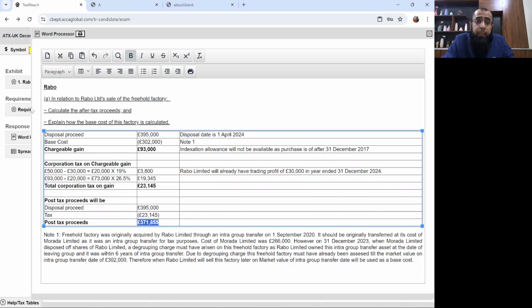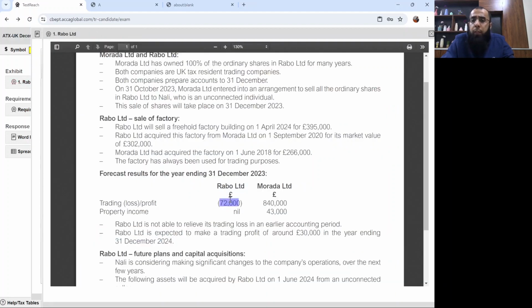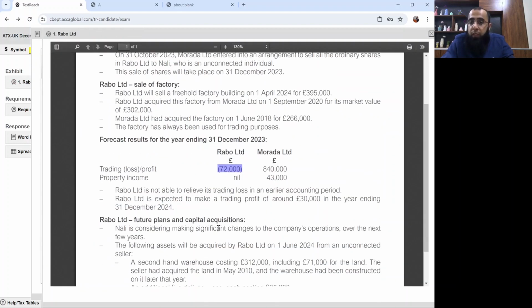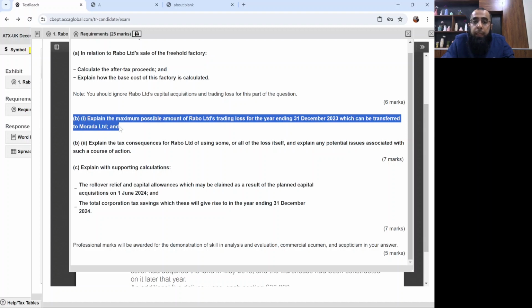Now, if you look forward, the 6 marks are done. We had to ignore the losses and capital acquisitions. So yes, we ignored this loss and the capital acquisition thing when attempting this part on the sale of the factory. Now let's move forward. Part B1.